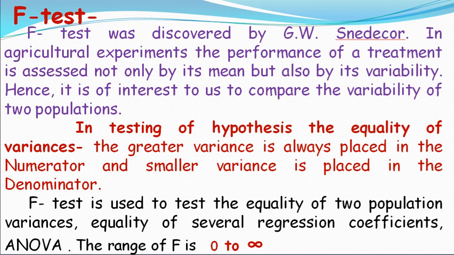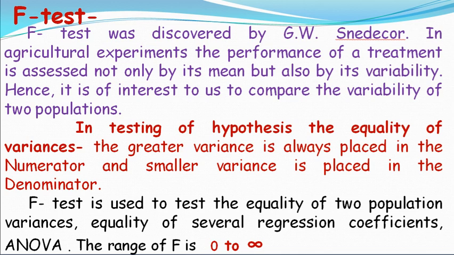Hence, it is of interest to us to compare the variability of two populations. In testing hypotheses about the equality of variances, the greater variance is always placed in the numerator and the smaller variance is placed in the denominator. By F-test we test the ratio of two variances, and F-test is used to test the equality of two population variances, equality of several regression coefficients, ANOVA, etc.